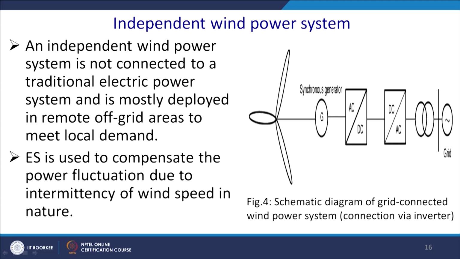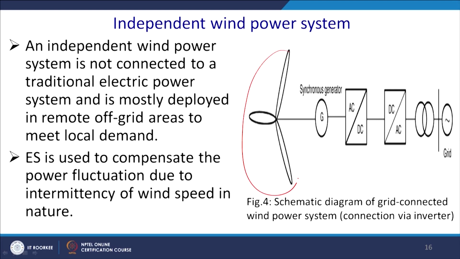An independent wind turbine, we have not considered; we have considered PMSG. If it is a DFIG, then we have a rotor side converter and a stator side converter. An independent wind power system is not connected to a traditional electric power system and is mostly deployed in remote off grid areas to meet the local demand. ES is used to compensate the power fluctuation due to the intermittency of the wind speed in nature.